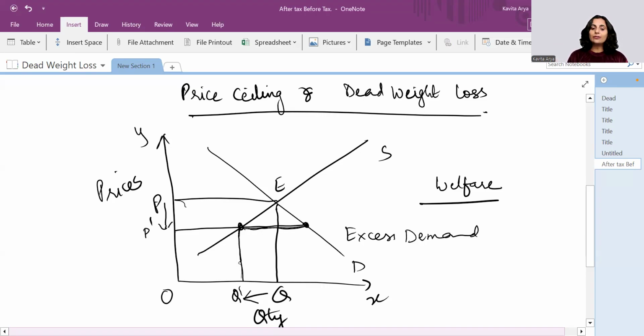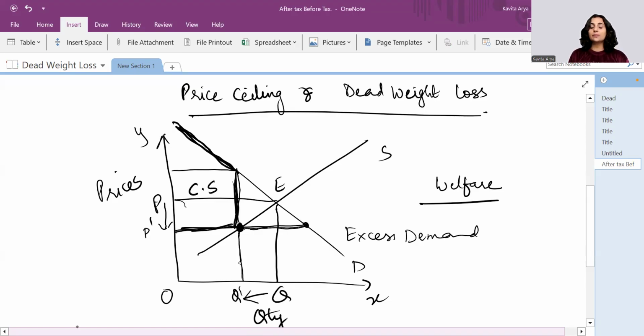Okay, so what happens? Now, if we try to check the consumer surplus and producer surplus in this market, this is the quantity traded, and this area below the D curve, this whole dark area, becomes the consumer surplus.